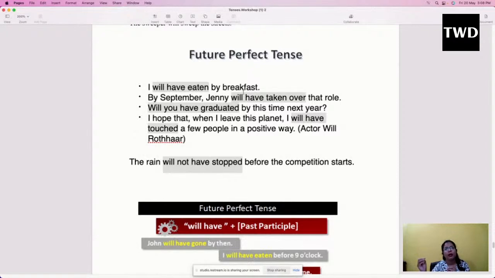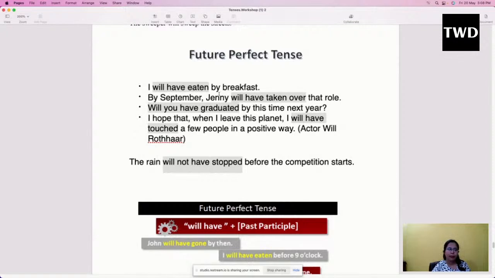That work would be completed within a certain time. That is known as future perfect tense. I will have eaten by breakfast means by breakfast I will have finished eating.